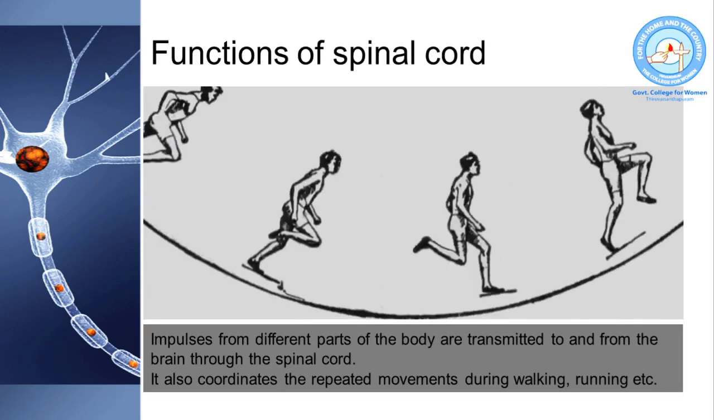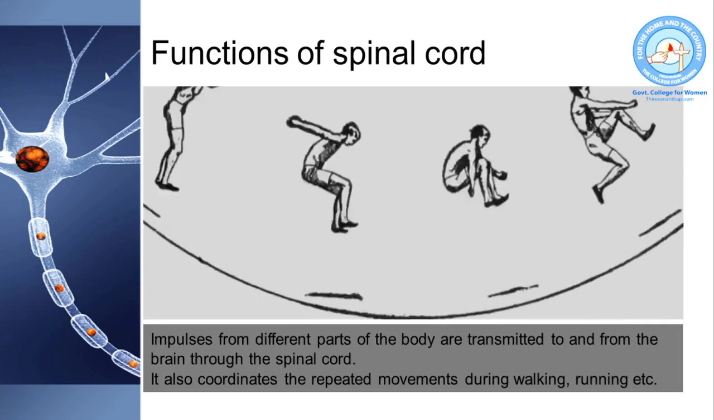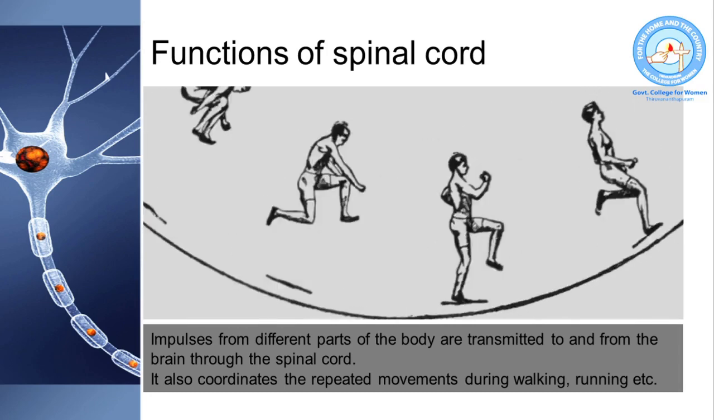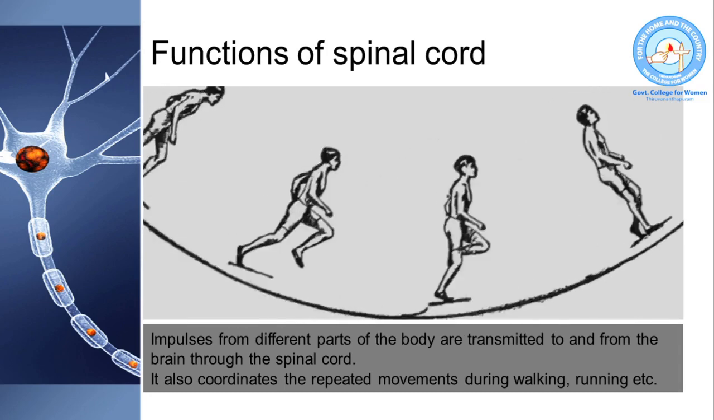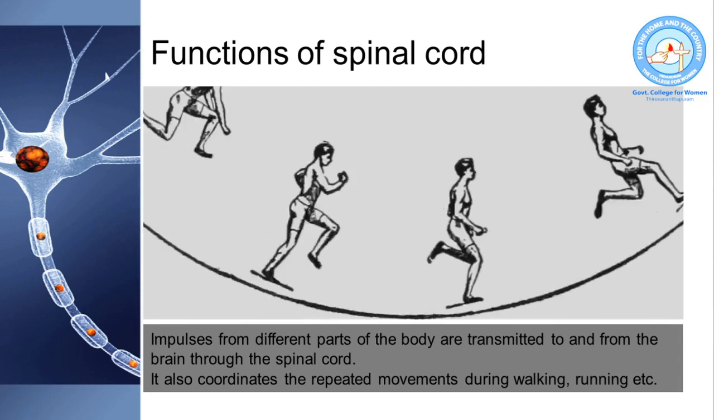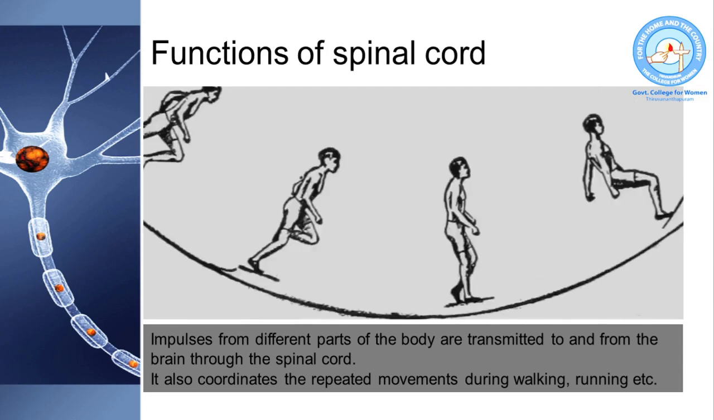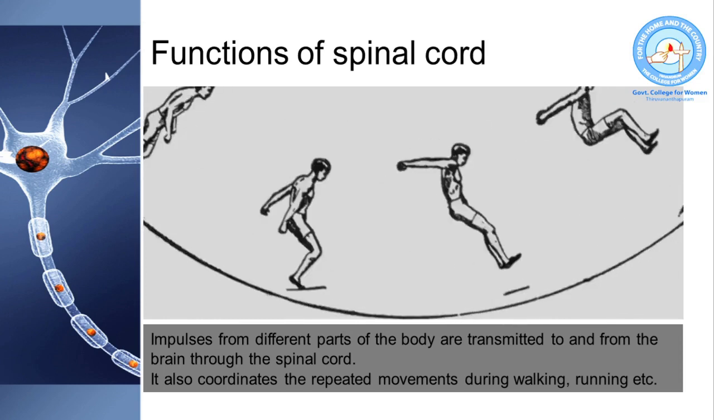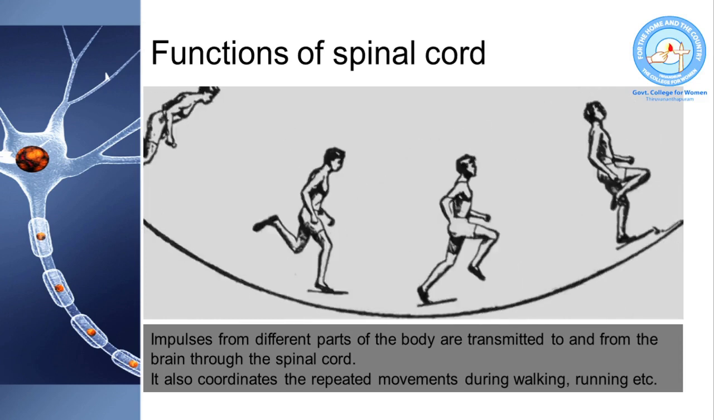Now let us see about the functions of the spinal cord. The impulses from different parts of the body are transmitted to the brain, and the impulses from the brain are carried to different parts of the body through the spinal cord. Spinal cord also coordinates the repeated movements of the body during walking, running, etc.